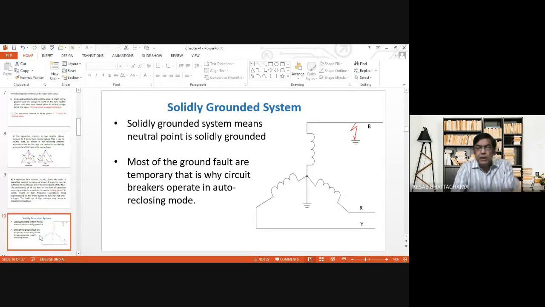Did you study in any other subject or any other class, power system or elsewhere? Tell me. It is a simple answer, yes or no. It is not a complicated question which I have asked.